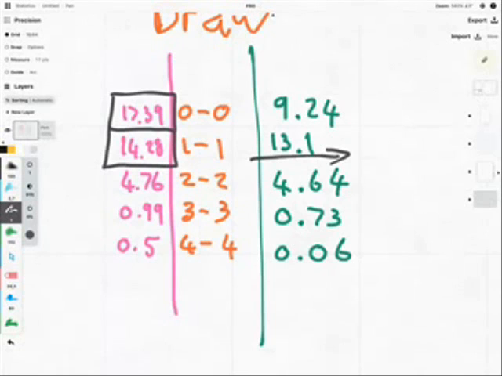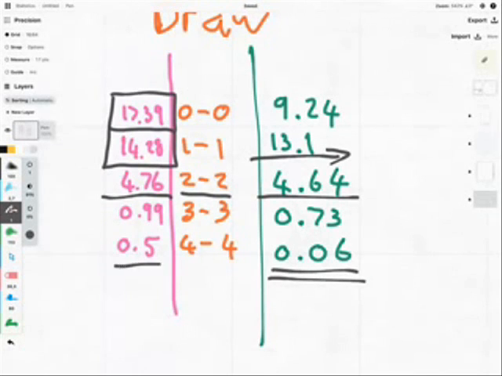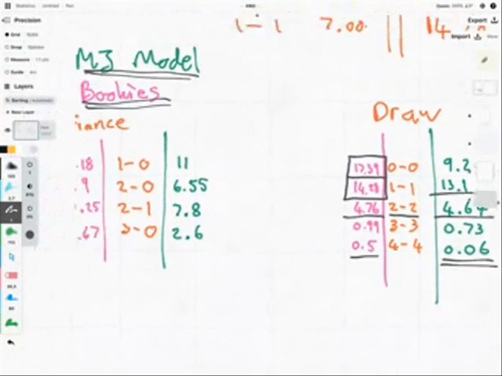But look how close our odds were for a 2-2 draw. I mean, this model is not considering, like I say, any of the players' form, anything like that, other than their results in this World Cup. And look how close that is, 4.64 to 4.76. A 3-3 draw was also quite similar, but where the model did go quite differently is for a 4-4 draw. The Poisson is saying that that's very unlikely, whereas the bookies at 0.5%, it's still unlikely, but it's a lot more likely than what the Poisson model is suggesting.